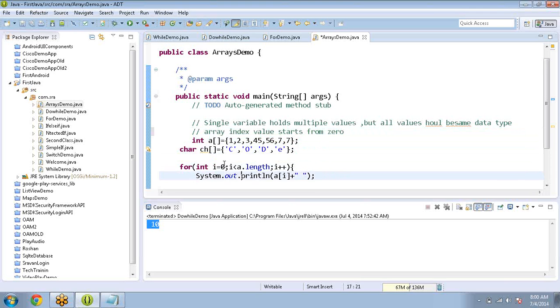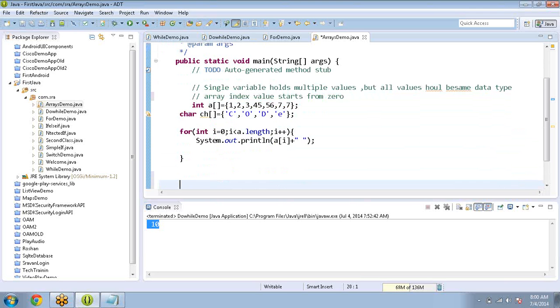Next, that is the integer array. At the same time, if I want to print the character array, instead of taking a for loop, we have one more thing, that is the for each loop.